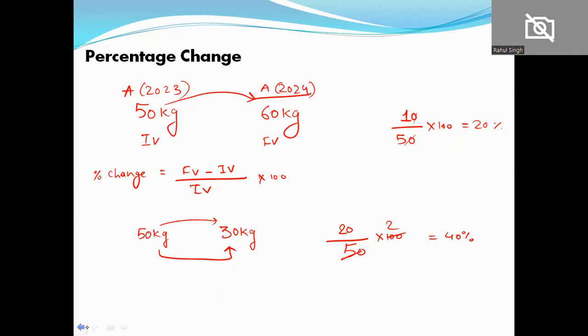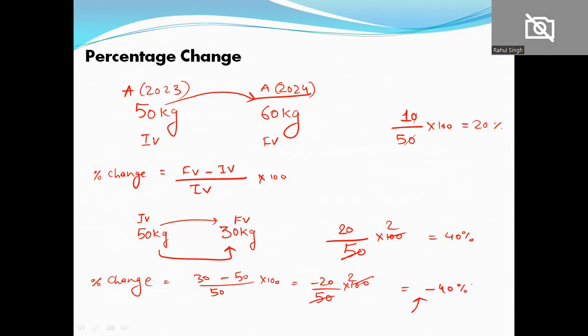When you apply this thing in the formula, there is a negative sign comes, right? Let's say if I apply this thing in formula, so final value is like ये है final value क्योंकि reduce हुआ है, initially 50 था, so final 30 minus 50 by 50 into 100. You see there is a negative sign over in the numerator. That negative sign represents nothing but that there is a decrease. ये negative sign क्या दिखा रहा है बस कि there is a decrease in the number. Alright, let's take next slide and learn more about percentage.